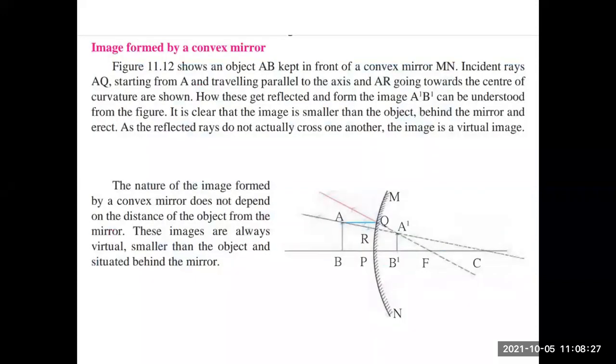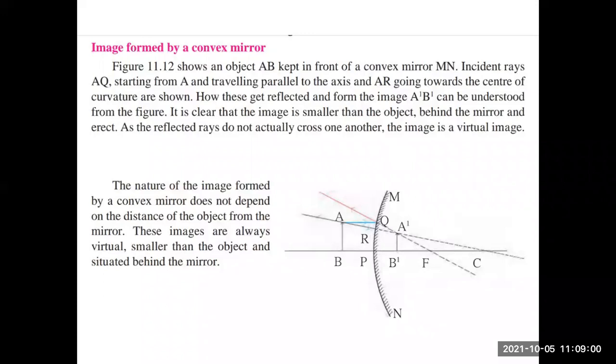Now, we have studied images formed by concave mirror. Now we are going to see the image formed by a convex mirror. You can see those small tilted lines, that makes the difference between concave mirror and convex mirror. You can see that at the outermost part the incident ray is lying, and the place of CFP is changed.